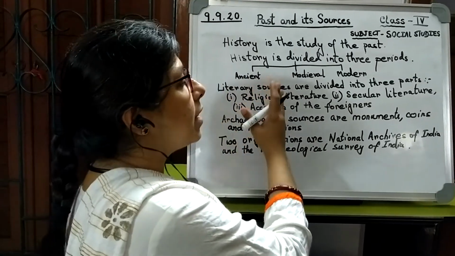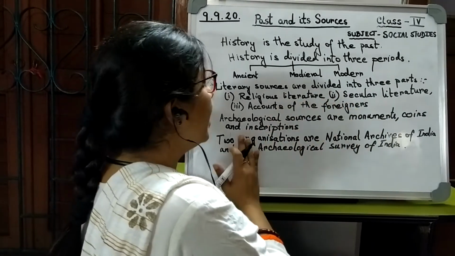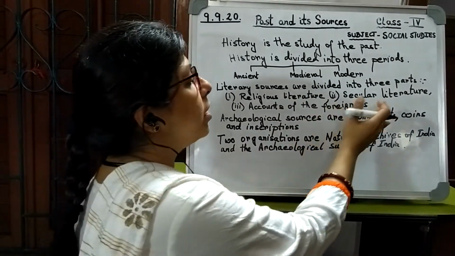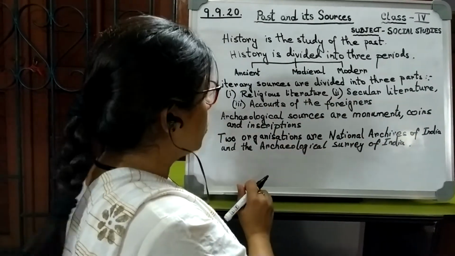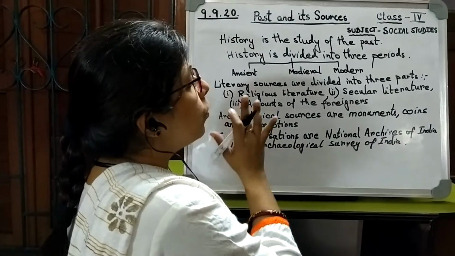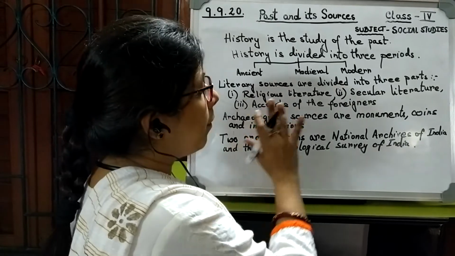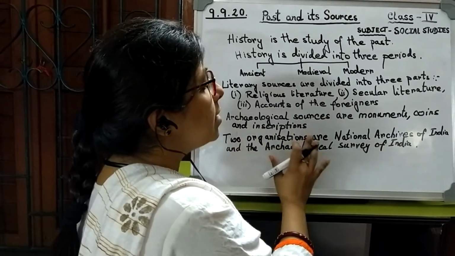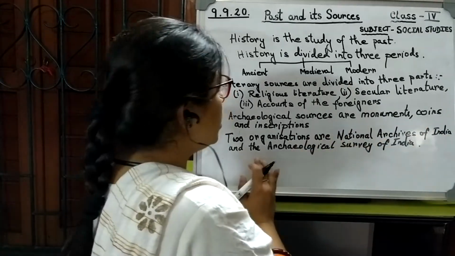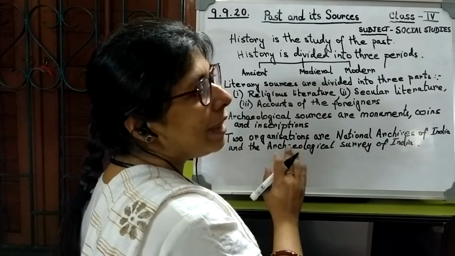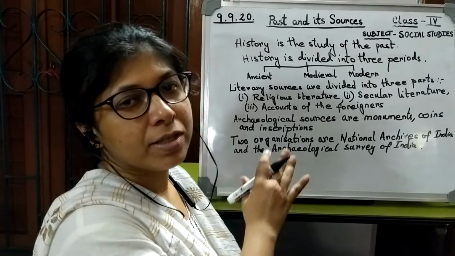The literary sources are divided into religious literature, secular literature and accounts of foreigners. Archaeological sources are divided into monuments, coins and inscriptions. These are the various kinds of archaeological sources. Then, in order to preserve these valuable historical sources, two organizations are working: the National Archives of India and the Archaeological Survey of India, and they are assisted by two groups of people, the historian and the archaeologist.